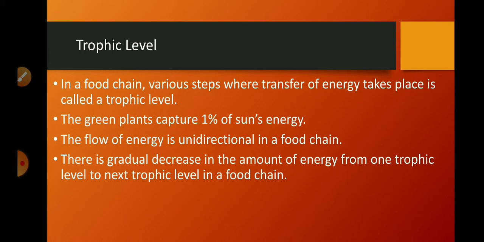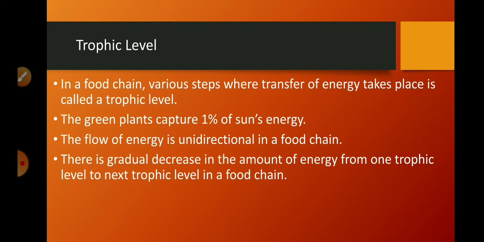Uni means one direction. So the flow of energy takes place only in one direction, from producers to consumers. Energy from plants does not revert back to the sun or from consumers to the producers, so we can say the flow of energy is unidirectional. It always flows from producer to consumer.